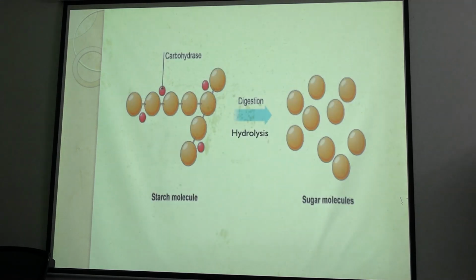Okay, now in the definition there was another thing, that is any compound that will yield polyhydroxyaldehydes or ketones when hydrolyzed. So starch is a molecule that is hydrolyzed and it produces sugar molecules. Which sugar? Glucose. Okay, starch is a polymer made up of glucose monomers.